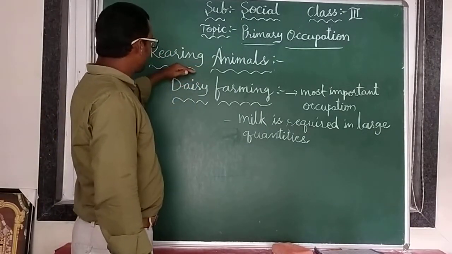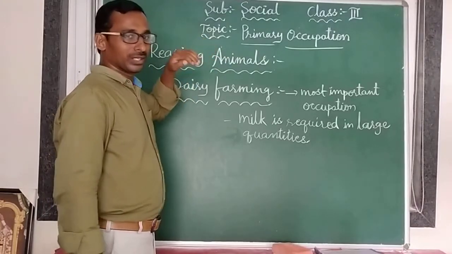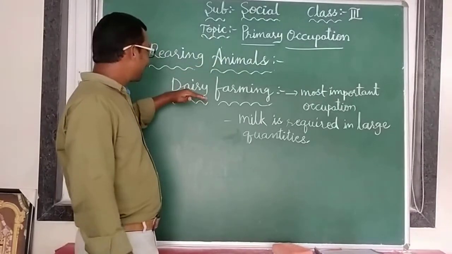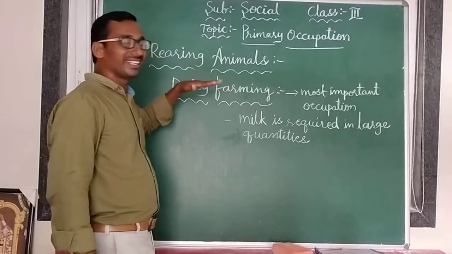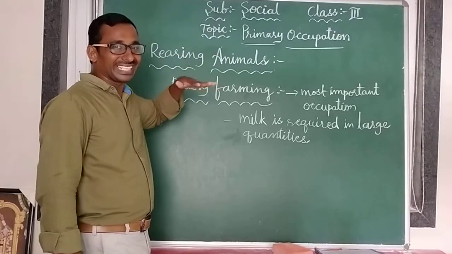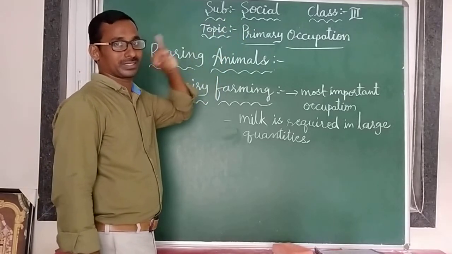Here we are discussing rearing animals, which means growing animals. We are growing different types of animals for different work purposes. In that, dairy farming is there. Dairy means dairy products. First of all, we are getting milk, and from the milk we are getting different types of milk products.